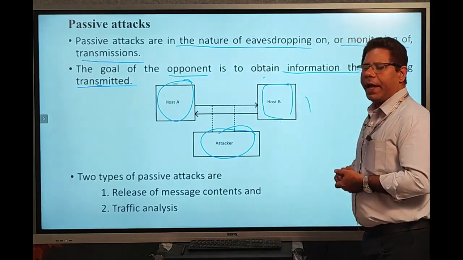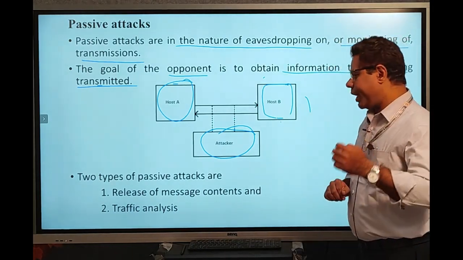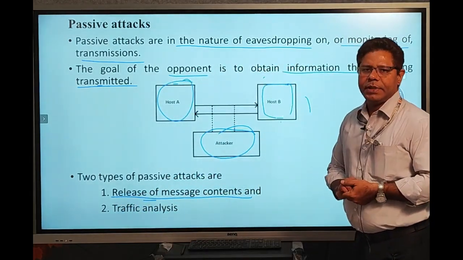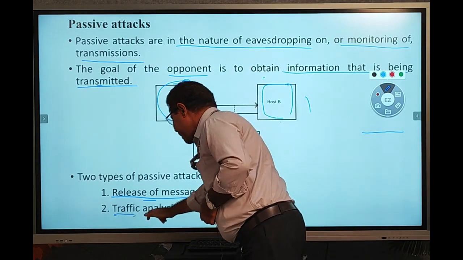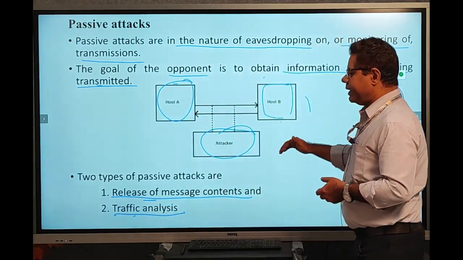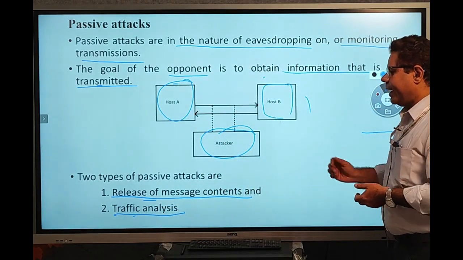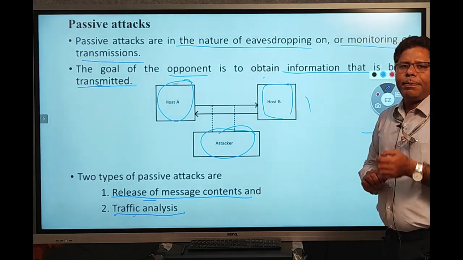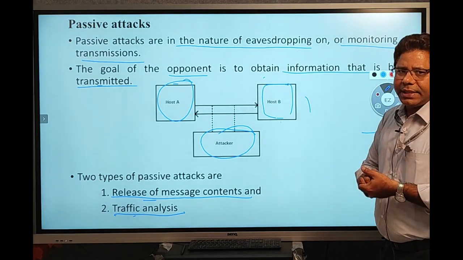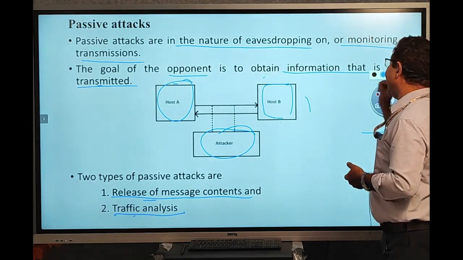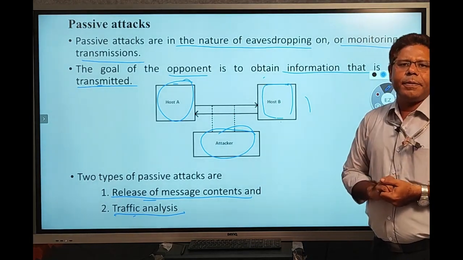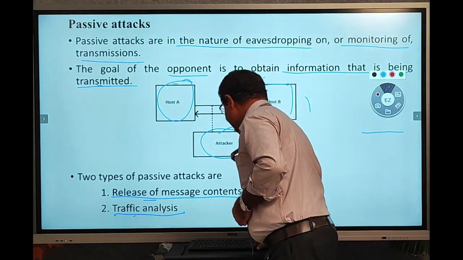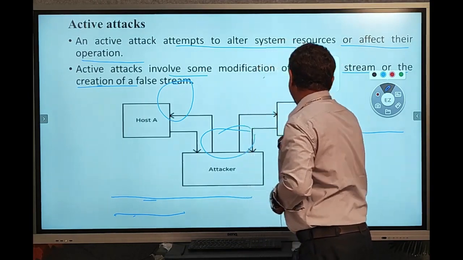Again, in the passive attacks, we have two types. One is the release of message contents and the second one is traffic analysis. We can see what is the release of message contents and what is traffic analysis. The main purpose of the passive attacks is simply gathering our information. So this is the passive attacks. Now we can see the active attacks.